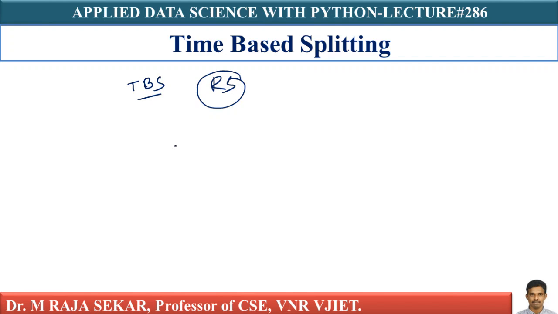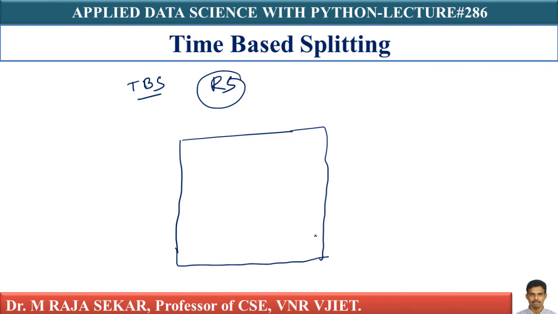Time-based splitting basically means, my whole data set Dn can be ordered on time.